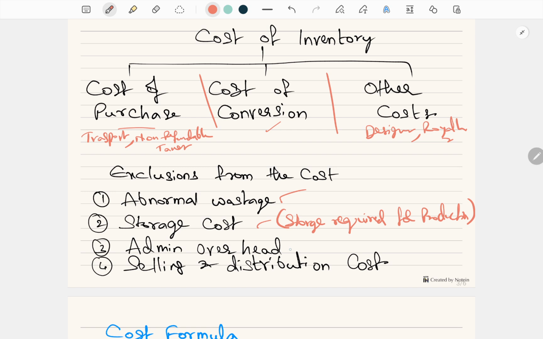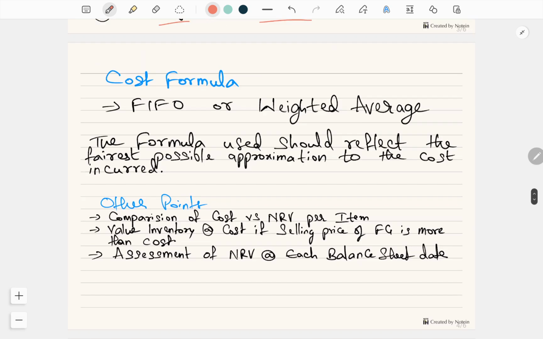And third one, admin overheads. Any administrative overheads, the cost of administration office, rent, etc., are not added to the cost of inventory. And finally, selling and distribution, because it is not relating to production. After production, you are going to sell, discount, etc. These are also not considered as inventory cost. Make sense?